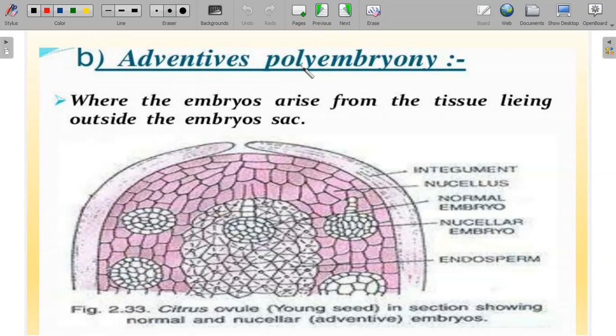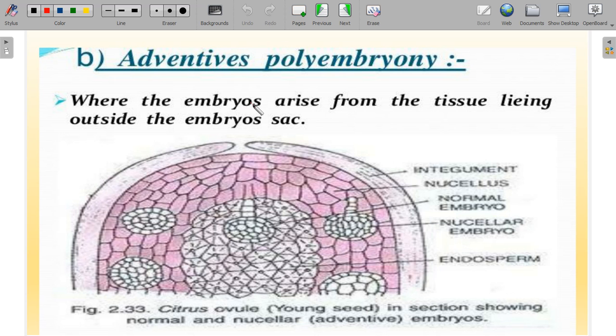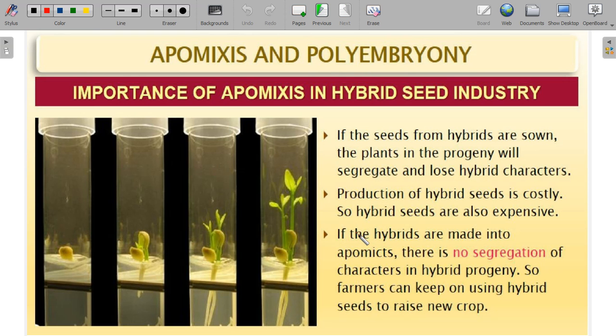What does adventive polyembryony mean? It is when the embryo arises from tissue outside the embryo sac. Here, in cleavage polyembryony, it is inside the embryo sac. We get the natural syngamy, and after syngamy the normal embryo undergoes division and forms individual cells, so many embryos are formed. But in this case, the cells outside, the nucellus, will transform into a nucellar embryo. If the cells adjoining the outside of the embryo sac develop into an embryo, that is called adventive polyembryony.